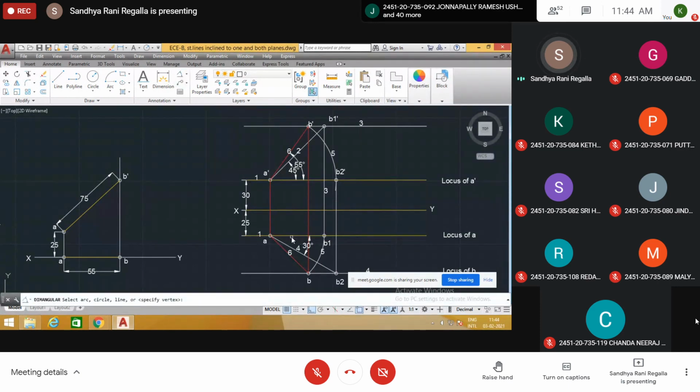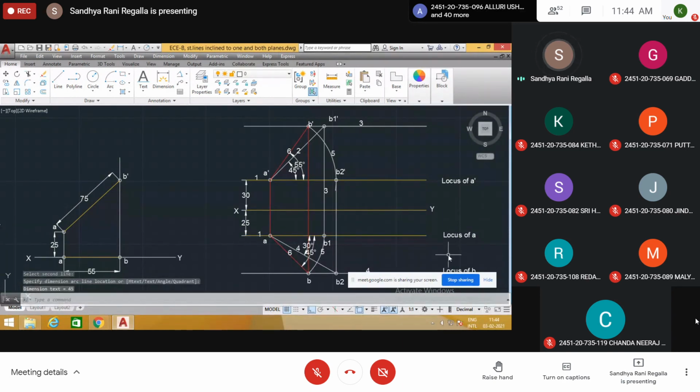In your notebook, you note down theta and phi in this problem.